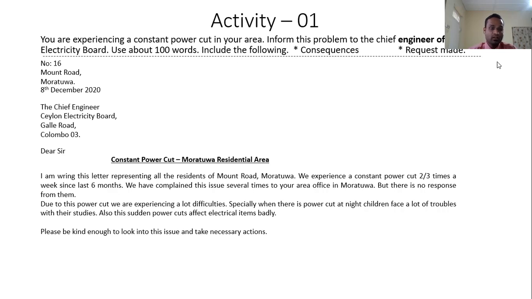Otherwise, the results of this problem, the bad outcomes of this problem. Look at the second paragraph. Due to this power cut, we are experiencing a lot of difficulties, especially when there is a power cut at night. Children face a lot of troubles with their studies because children can't study without the light. And also sudden power cuts affect electrical items badly. So these are 2 main consequences generated by this problem. Finally, we have to make some request. Look at the last line. Please be kind enough to look into this issue and take necessary action. So that is the request you are making.